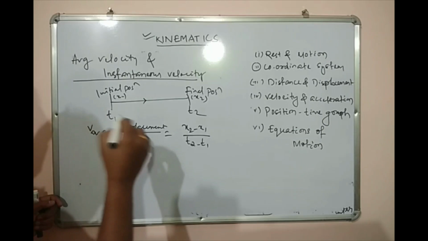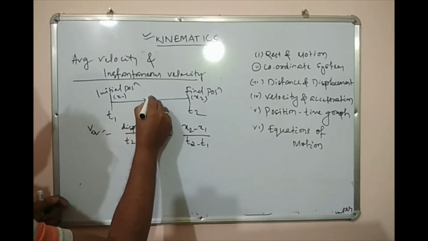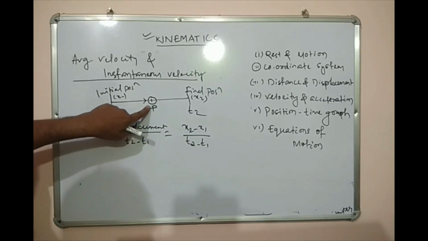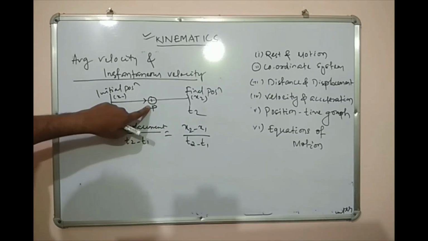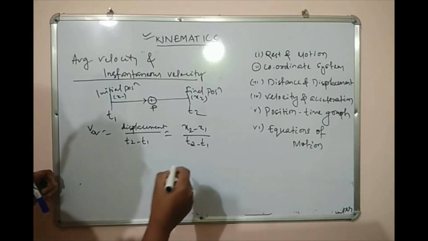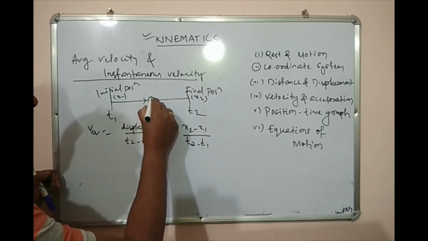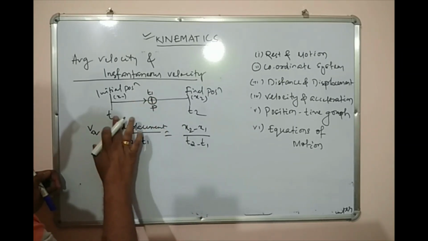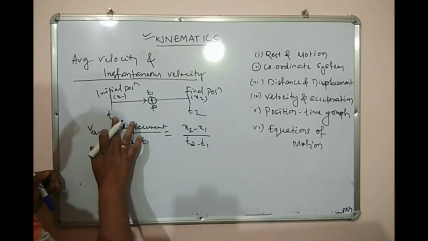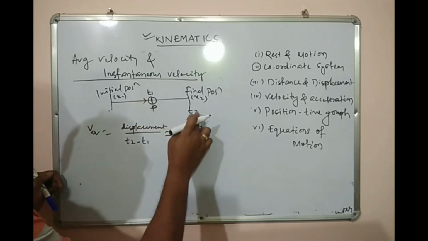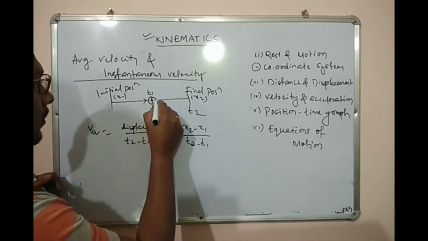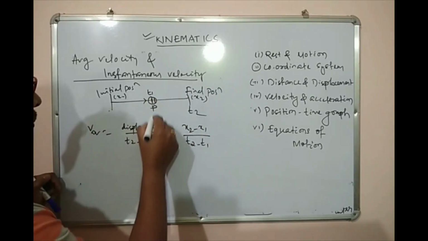Suppose now I am interested in finding the velocity at this position T. So in this case, what do I have to do? Let us make this point T1, and we have to make these two points very close.